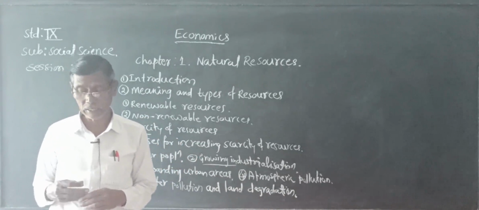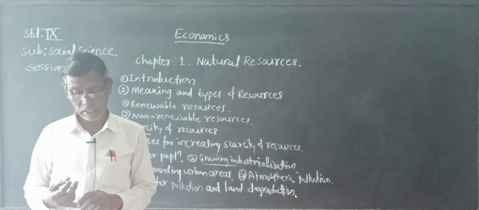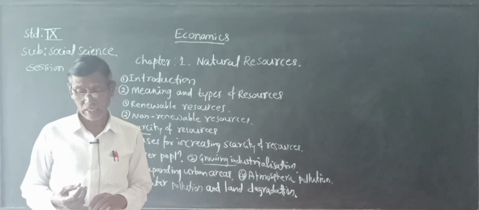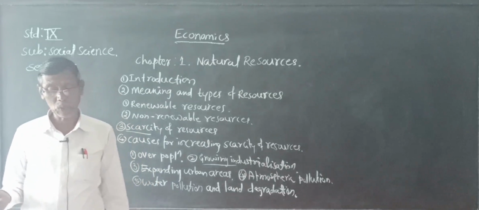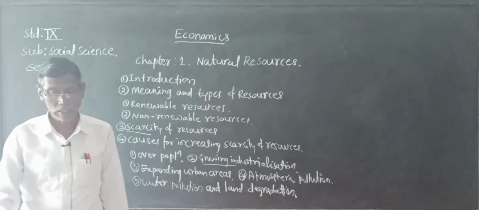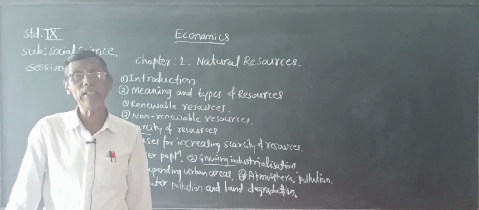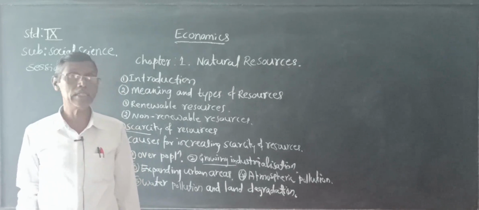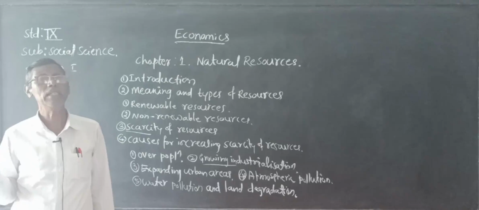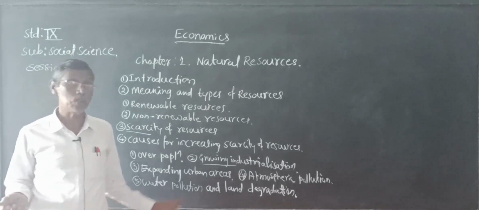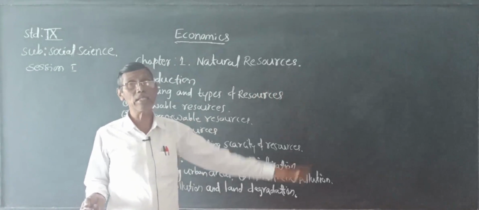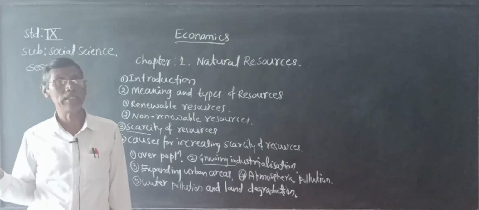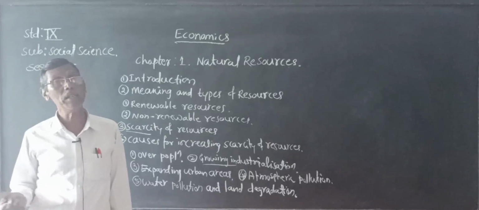We have to promote less polluting ways of doing everyday activities, because industries and mills are working 24 hours, releasing harmful gases and waste materials.